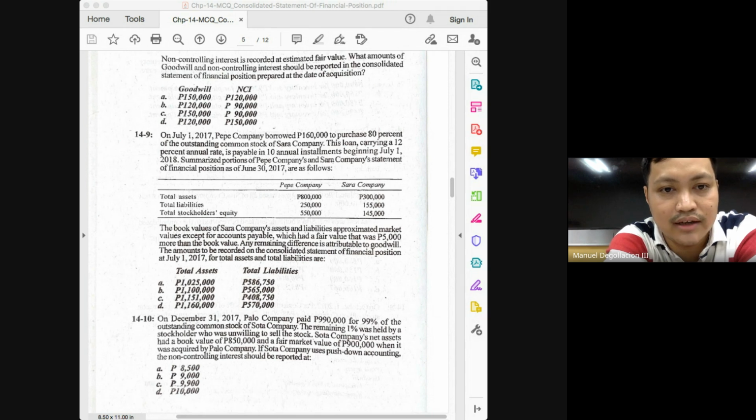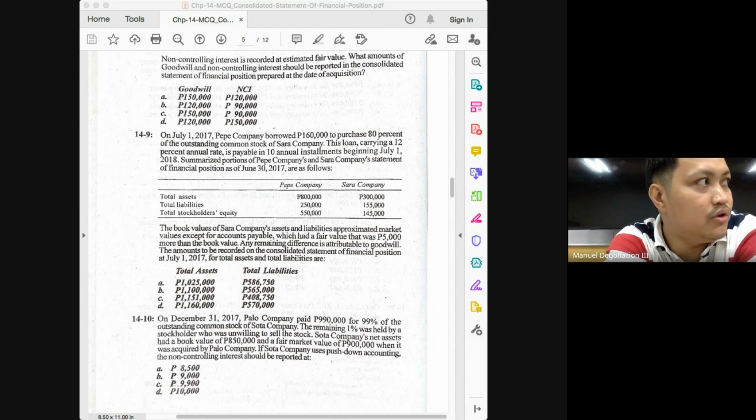How much is the total assets of the parent, class? It is 800. And then you add the assets of the subsidiary, 300, which is already at fair value. So if you add 800 and 300, you would get 1,100,000. And there's only one choice that has 1,100,000. The answer here must be letter B, correct?